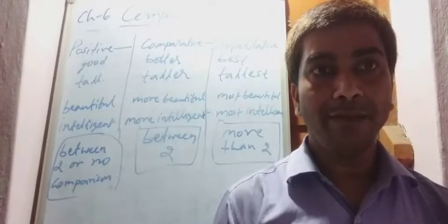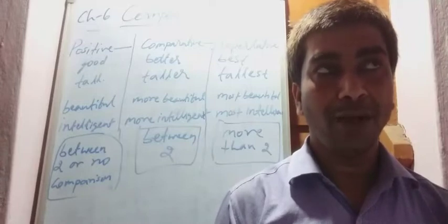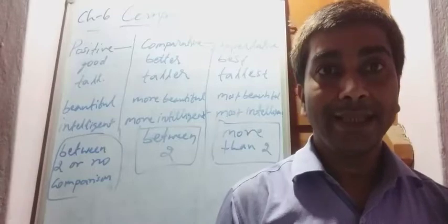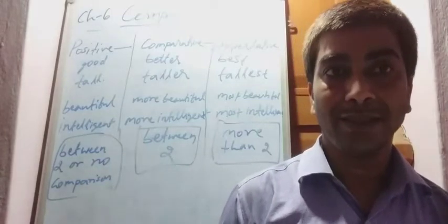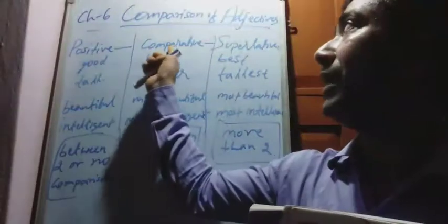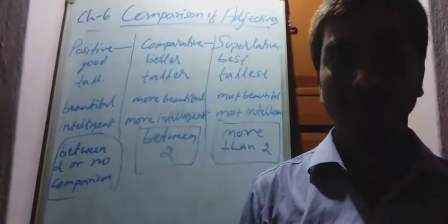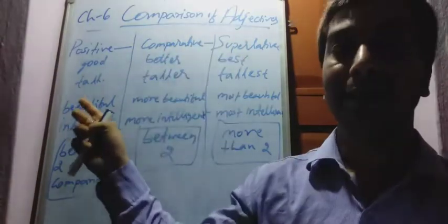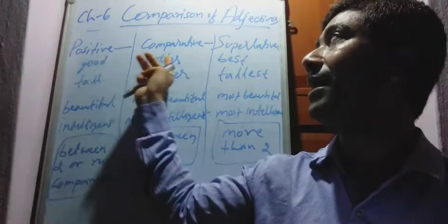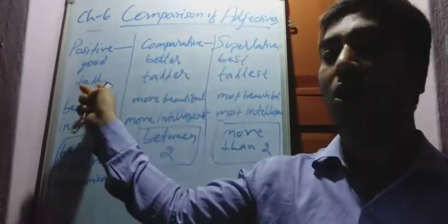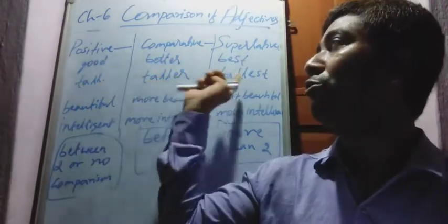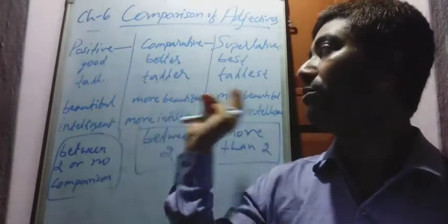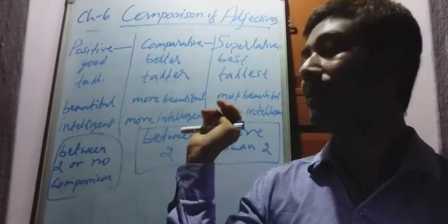Just as we know, any main verb has 5 forms. Example: go, went, gone, going, goes. In the same way, adjectives have 3 forms. Their names are positive, comparative, superlative. First form positive, second form comparative, third form superlative. Example: good, positive; better, comparative; best, superlative. Tall, positive; taller, comparative; tallest, superlative. Beautiful, more beautiful, most beautiful. Intelligent, more intelligent, most intelligent.